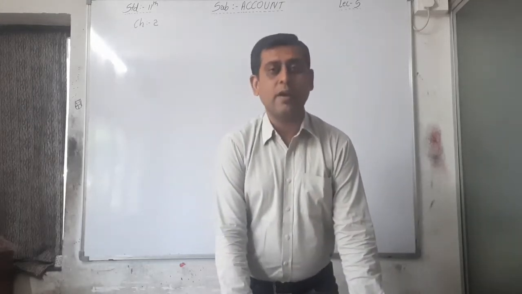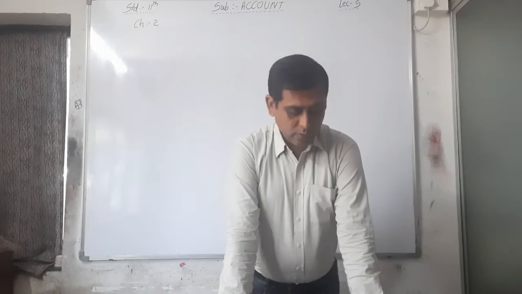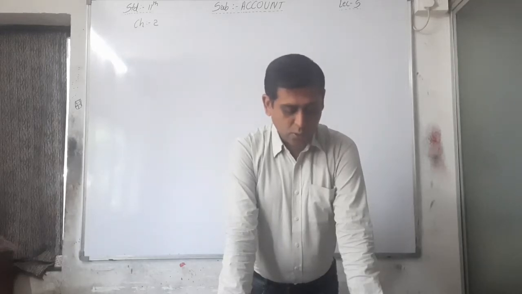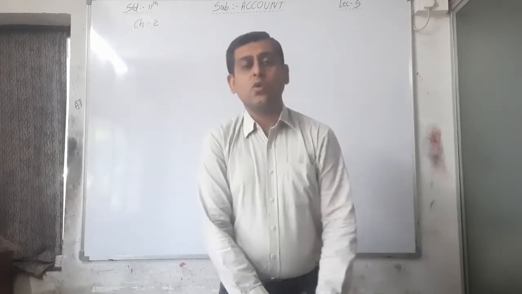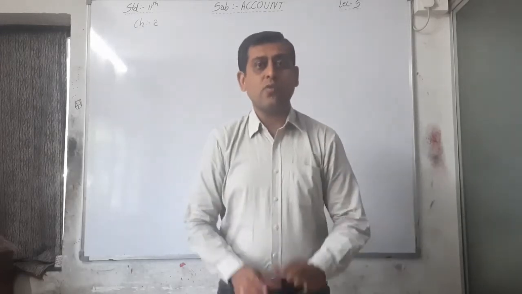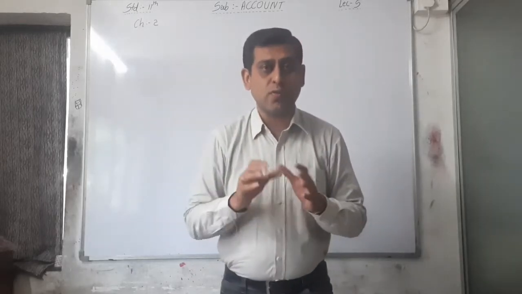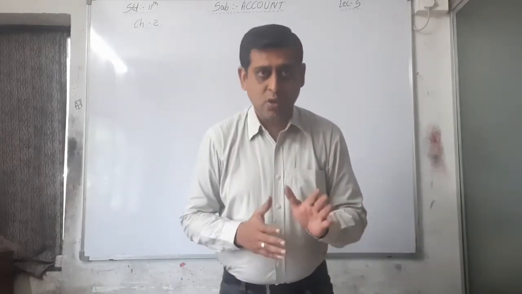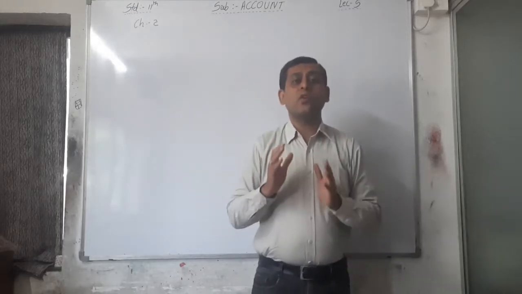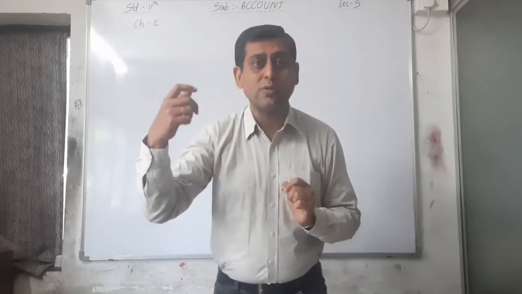So first of all I am reading the personal account, on page number 42. Two types of persons are included in a personal account. Whenever you are writing an account, you have to concentrate only on the owner side. Who is the owner of the business? First of all you have to know that. Here the owner name is given in each and every transaction. So you have to see which person's account is affected on the opposite side.